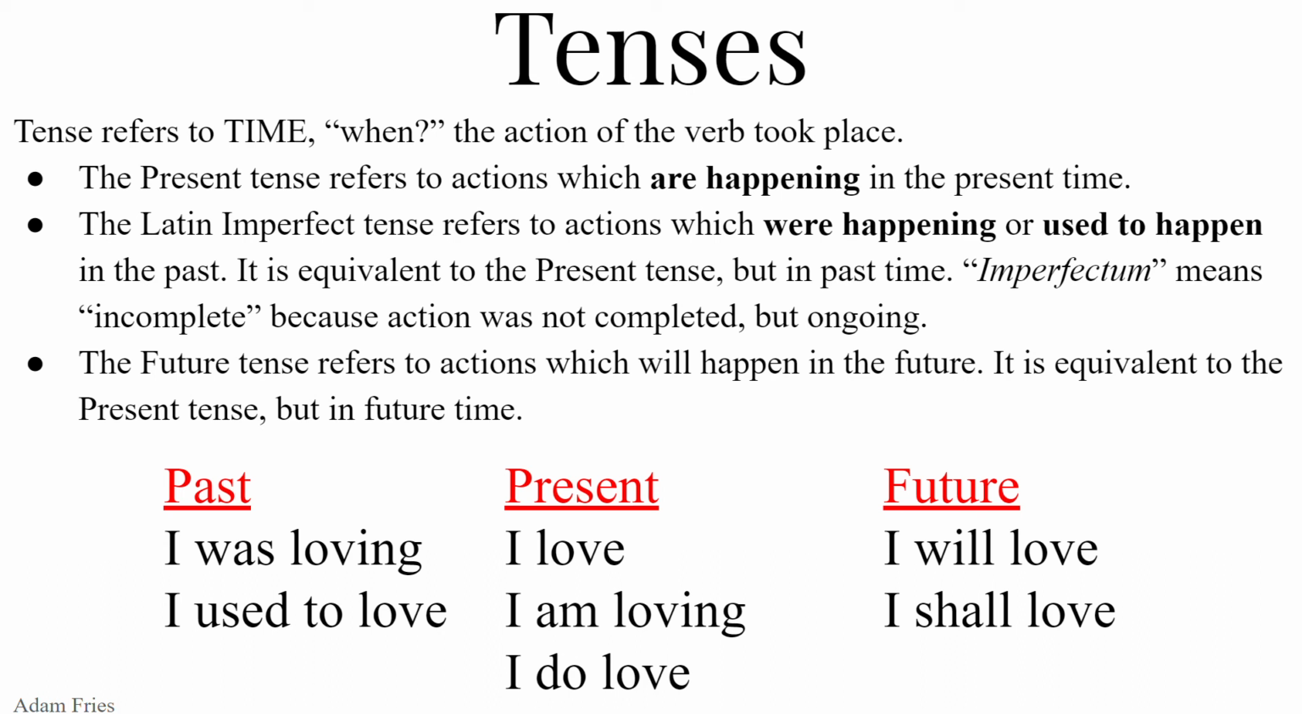The future tense refers to actions which will happen in the future. So this is equivalent to the present tense, but put it in future time. So instead of I love, I will love, or I shall love. You could also translate it as I will be loving, but that's very rare, very odd, and I don't think we ever really translate future tense verbs like that. We usually just keep it with I will love, the future punctual, or I shall love. So an action that is happening in the future. So Latin has present tense, imperfect tense as one of its past tenses, and then the future tense.